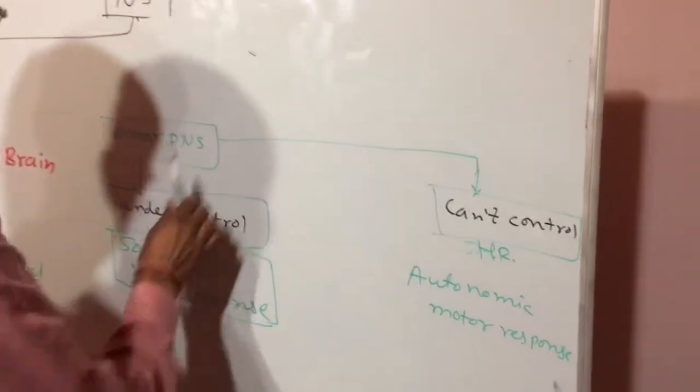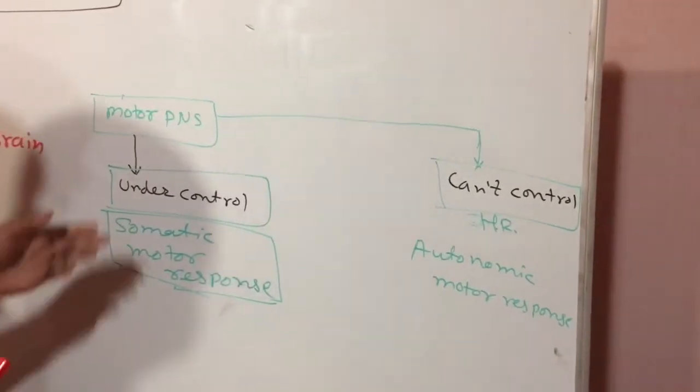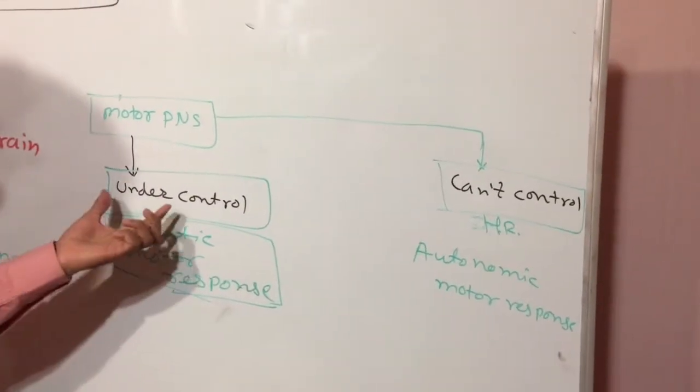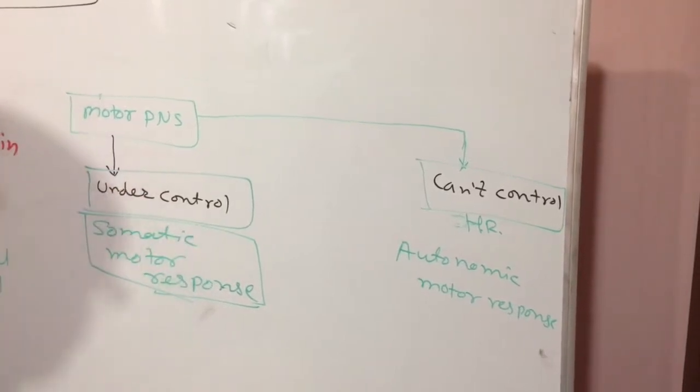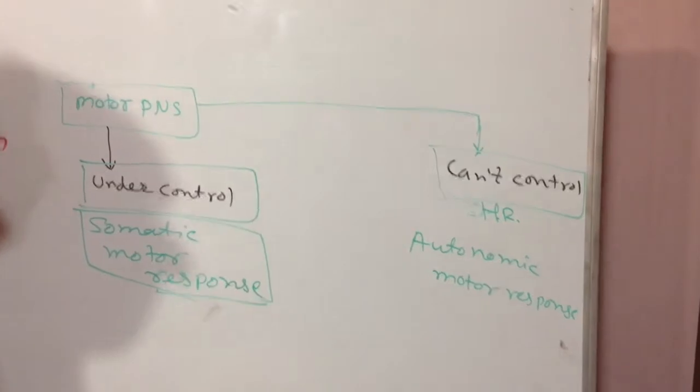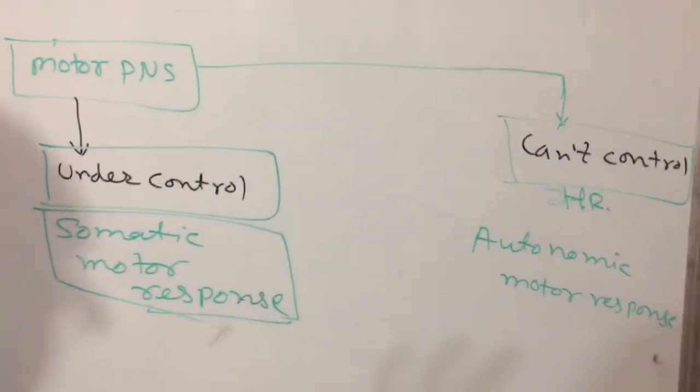This motor response is divided into two types: under control and can't control. Under control, we can do what we want. Heartbeat and blood flow of the brain we can't control.